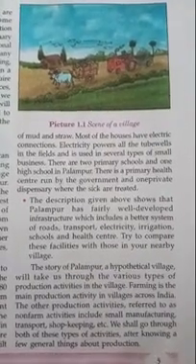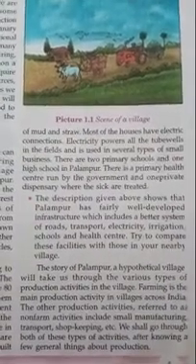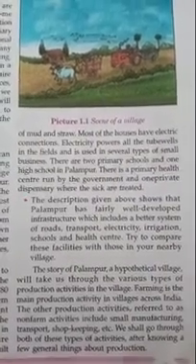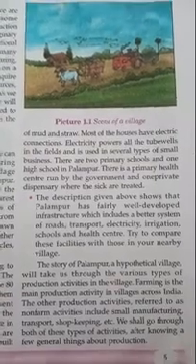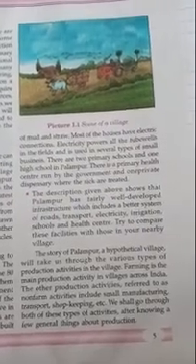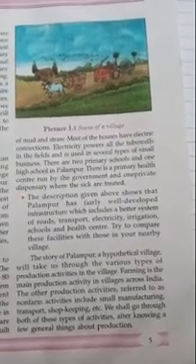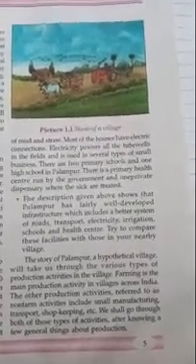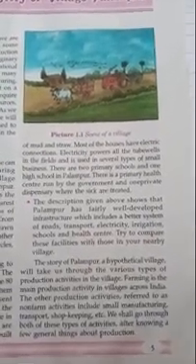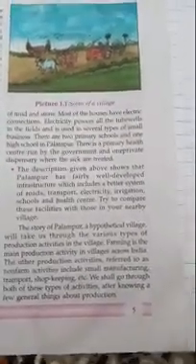The description given above shows that Palampur has a fairly well developed infrastructure, which includes a better system of road transport, electricity, irrigation, schools, and health center. Try to compare these facilities with those in your nearby village. So we can imagine now, after reading this, that Palampur is a village where the availability of transport is good, there is connectivity of roads, electricity, irrigation, and health facilities in terms of medical stores, and primary and higher secondary schools are available there. It is a well developed village.